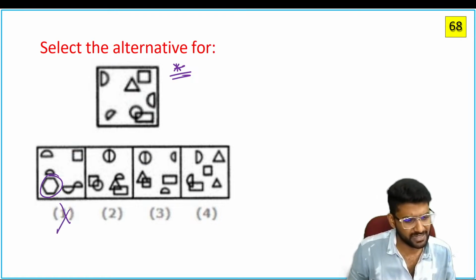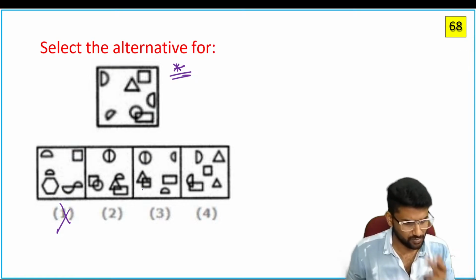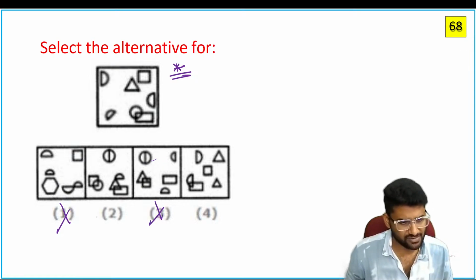So here it is not. Why? Because there is an extra picture here. So move on to the next one. This also has an extra picture. So the suitable answer is 2.